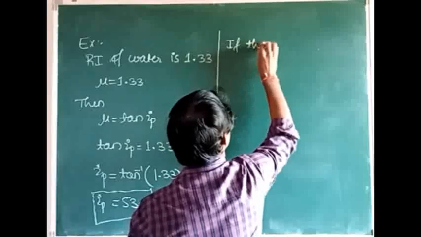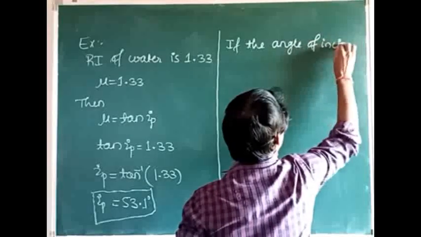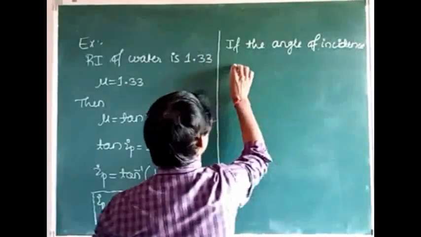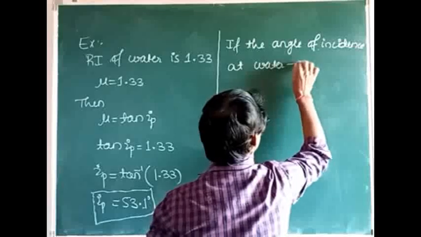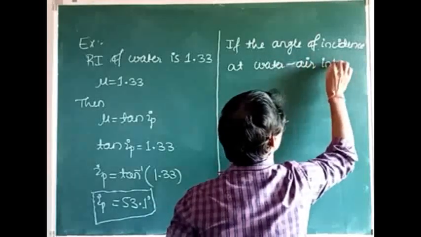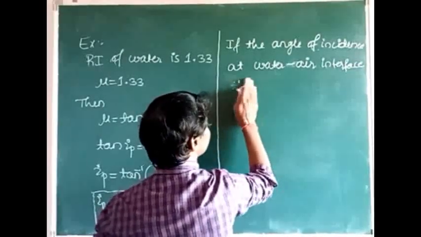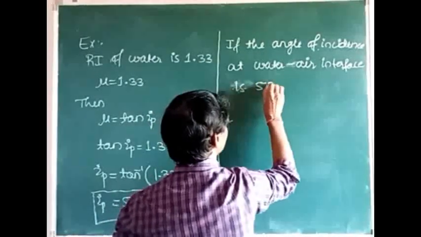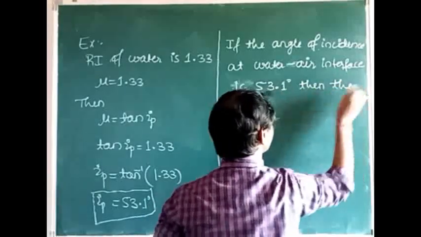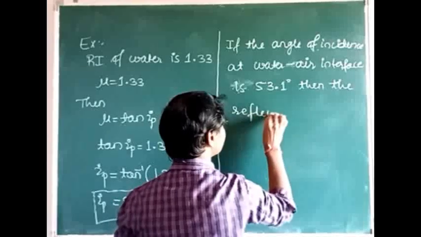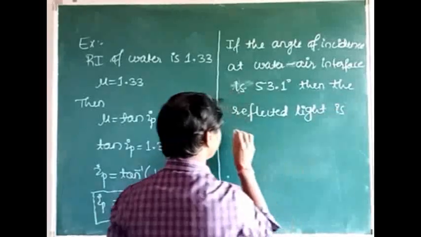If the angle of incidence at the water and air interface is 53.1 degrees, then the reflected light is completely plane polarized.